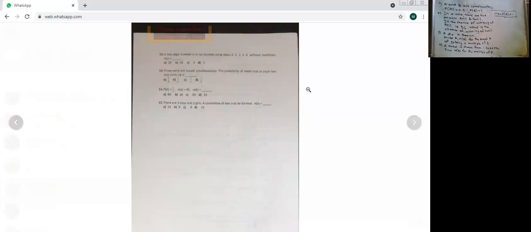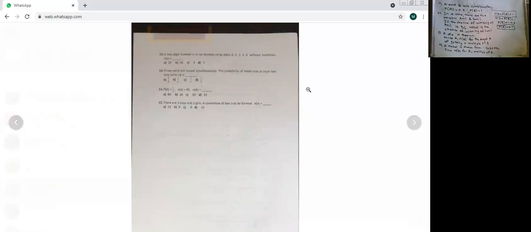Okay, I will show you there on that part of the board. So 0.3 plus P of B is equal to 1. So P of B is equal to 1 minus 0.3. So P of B will be 0.7. When two events are complementary, their addition is 1. So you will know that.